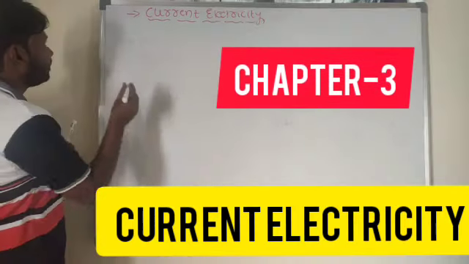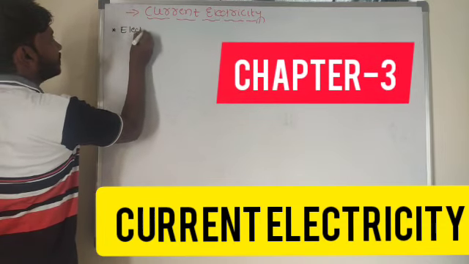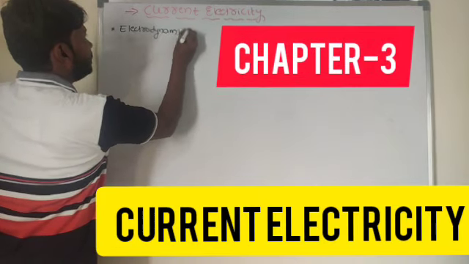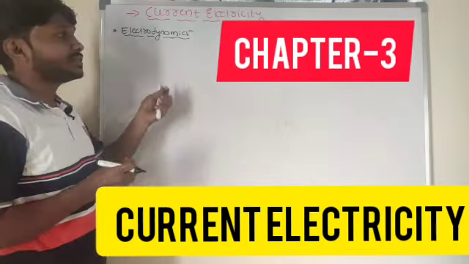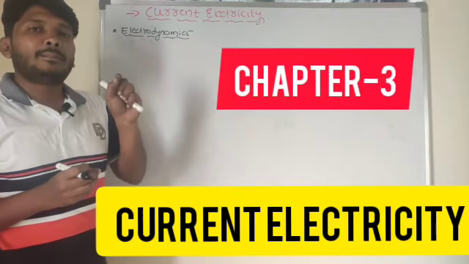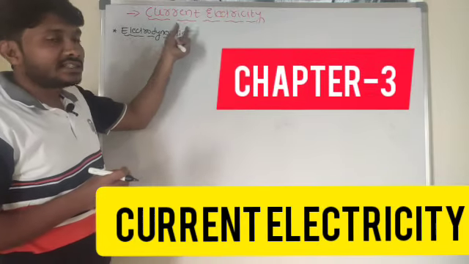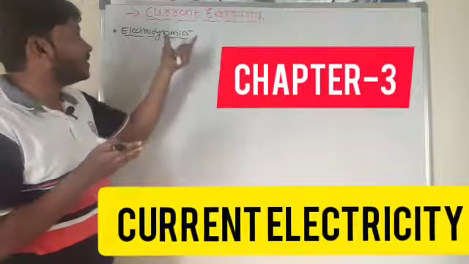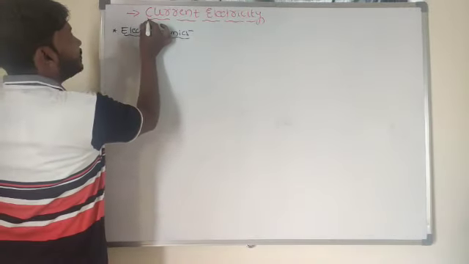Electrodynamics is a branch of physics which deals with the study of properties of the charges under motion. When the charge is in motion, what are the properties of the charges it exhibits? I need to understand that in electrodynamics. The chapter is current electricity.